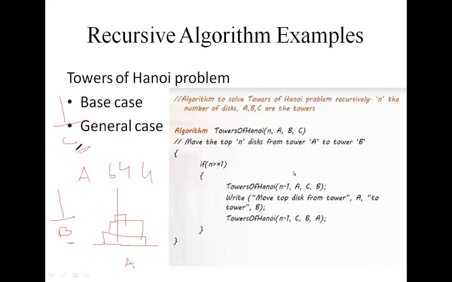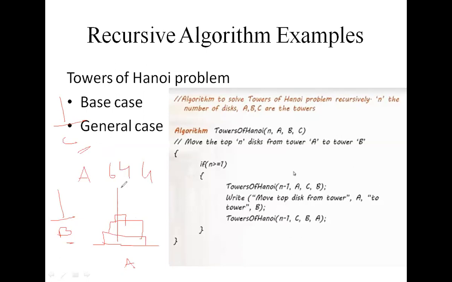As the disks were heavy, they can be moved only one at a time. We cannot move multiple disks, so we move only one disk at a time. And another condition is that at no time can a disk be on top of a smaller disk.